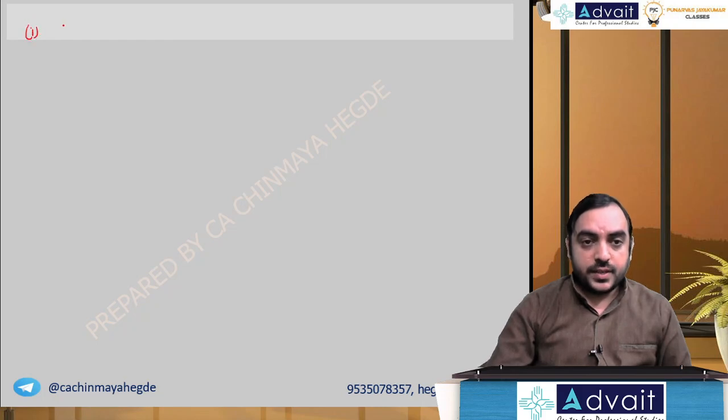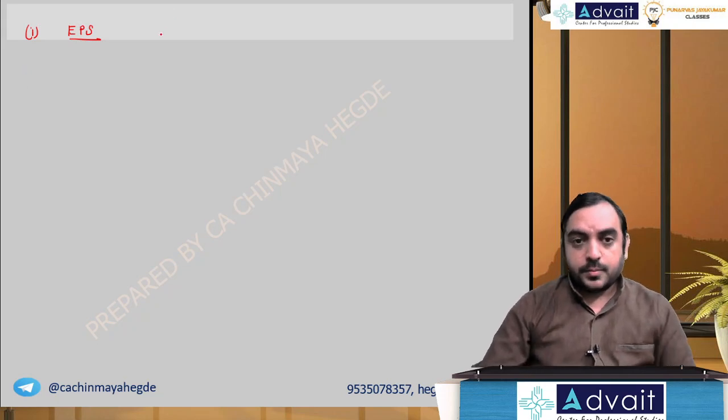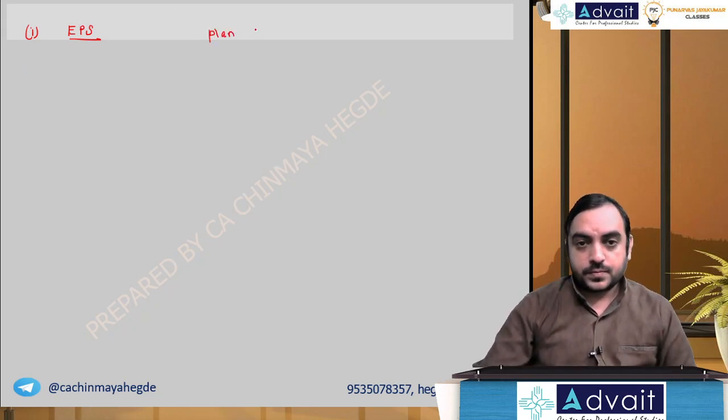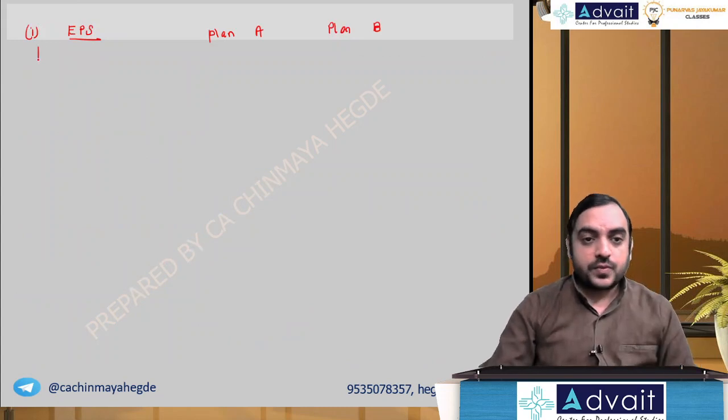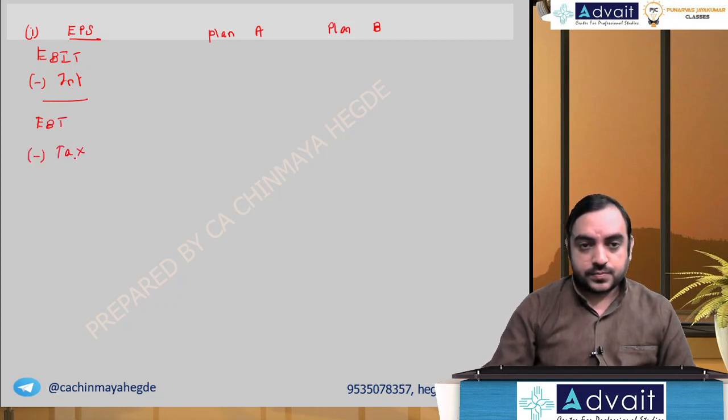So let's calculate EPS under two plans. Plan A, plan B. The format, let's write it. Starting from sales, but I don't have to start from sales. They said EBIT given. Let's start from that. EBIT minus interest will give you EBT, minus tax will give profit after tax.